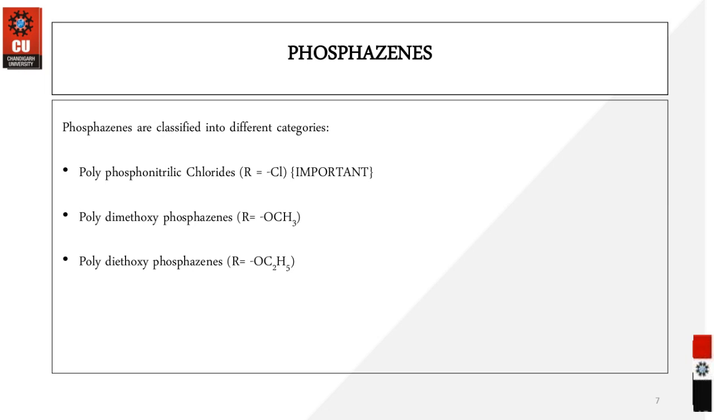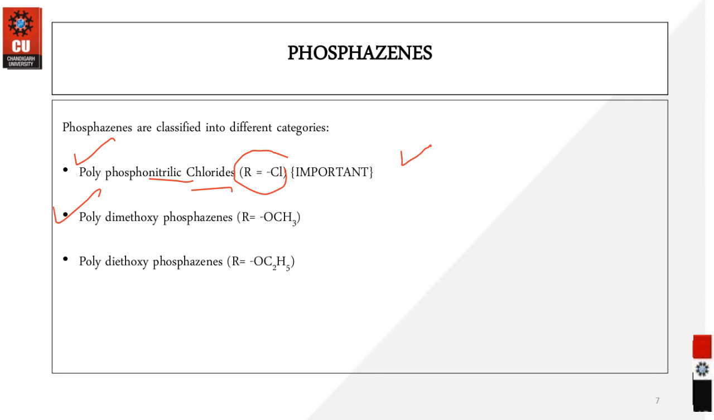So you can have the classification of these phosphazenes into different categories. So first is a polyphosphonitrilic chloride, because the nitrile bond exists. So this is a polyphosphonitrilyl chloride, where R is the chloride, meaning the substituent group is chloride. So this is very important.